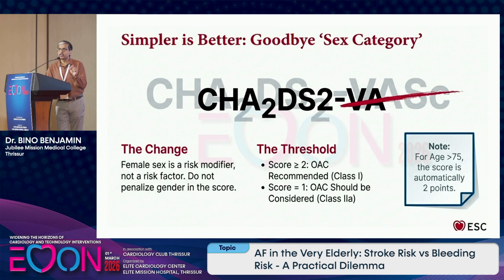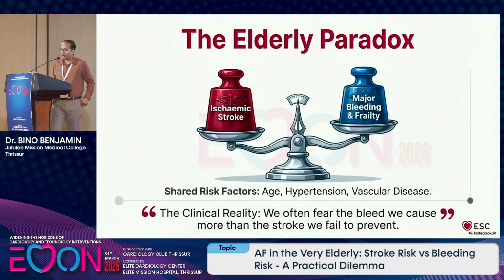If your score is 2 or more, then there is a class 1 recommendation to start an anticoagulant. And if your risk score is 1, you can consider that, but it's not a must. But keep in mind one thing: any patient aged more than 75 automatically has a score of 2. So for any patient with atrial fibrillation over 75, you need not calculate all these things; he is eligible for anticoagulant therapy. But our problem is we have to balance between the ischemic stroke risk as well as the bleeding risk in a frail patient.